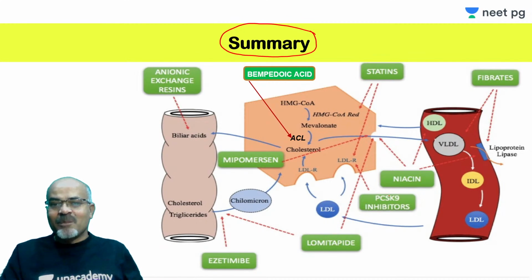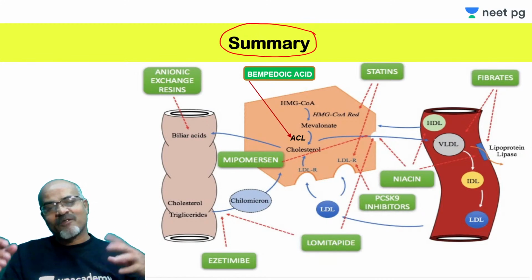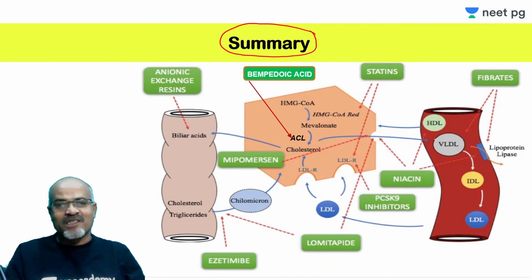PCSK9 inhibitors are acting on LDL receptors. Statins also acting on LDL receptors, increasing LDL receptors. And statins was also inhibiting HMG coenzyme A reductase as well. So all drugs are almost covered, but only thing I think that ethyl esters, they have been missed. But this diagram gives you an overall picture of where exactly the site of action of these drugs is, right?